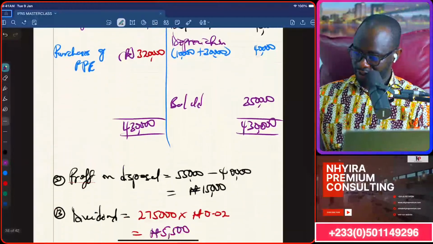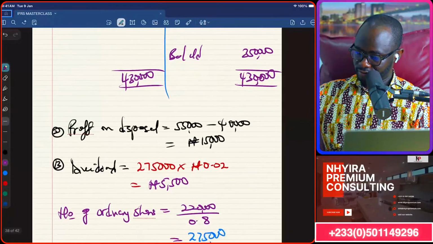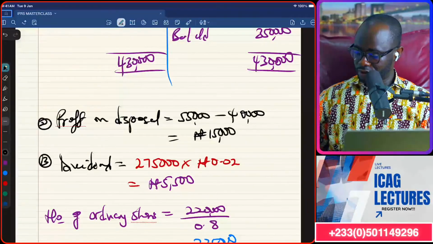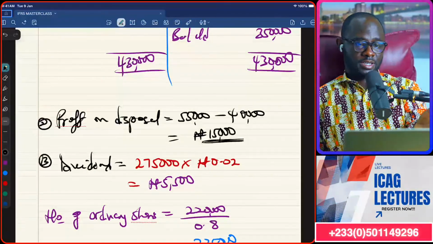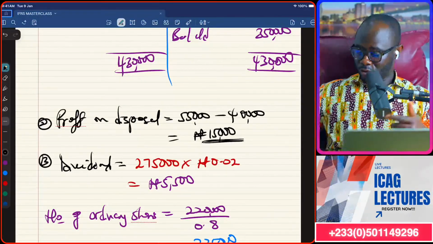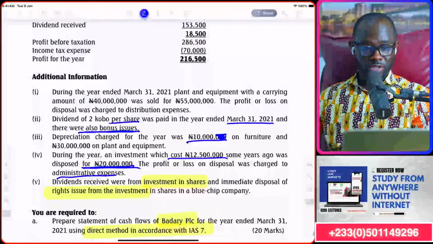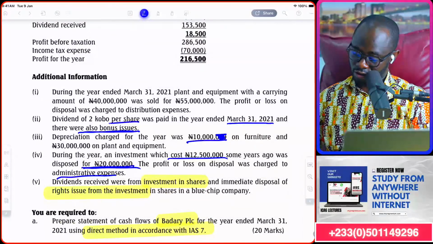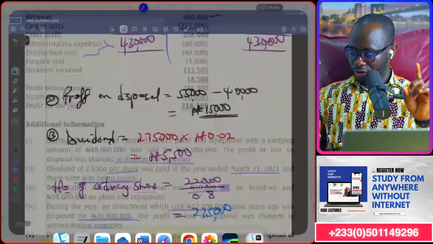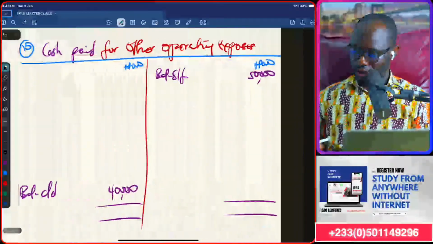Give me a sec, let me see. Profit from the disposal. That's a non-cash item there, but it was added because if you remember, we were told that this is included in distribution expense.